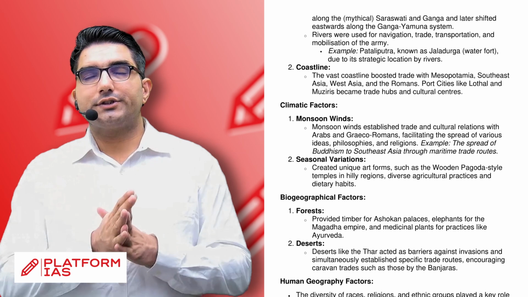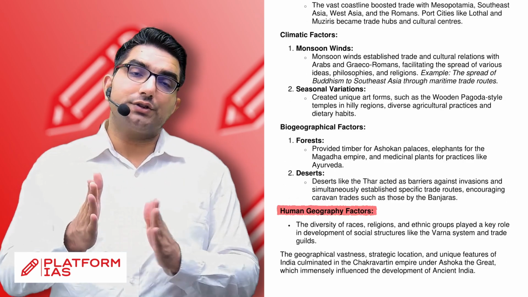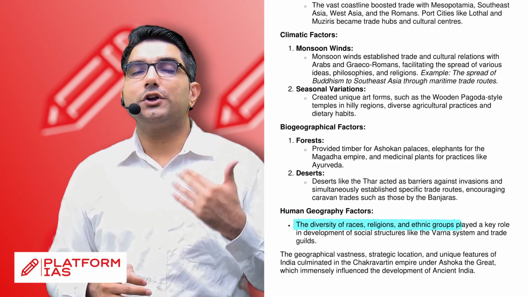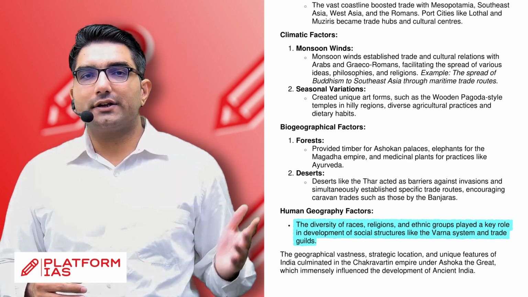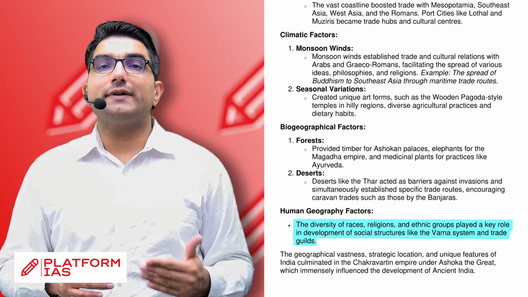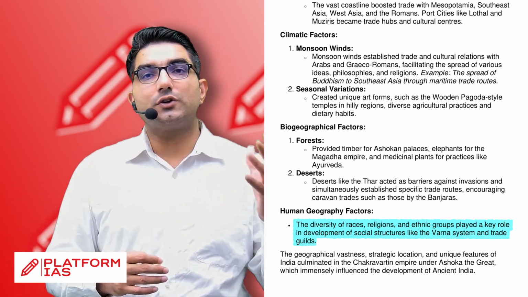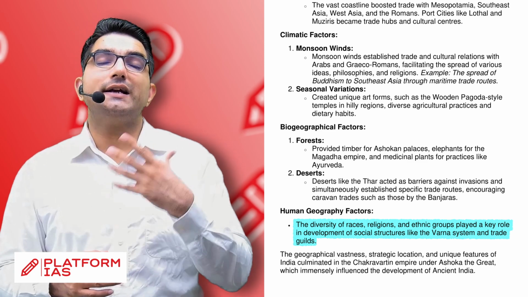Now the last one which I talked about, human geography factors. Now this is very important. Here we had a diversity of races, religions and different ethnic groups. Now this was an important factor in the development of social structures, like the Varna system or the trade guild system which we had.